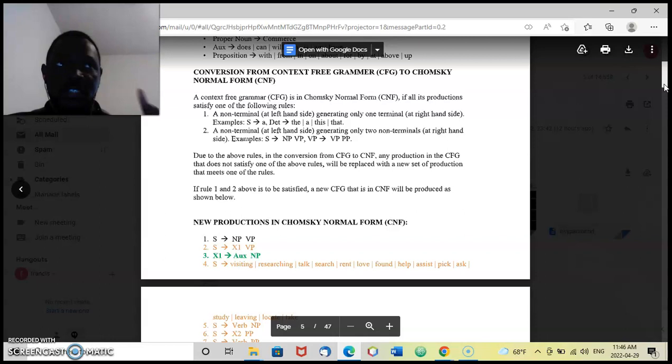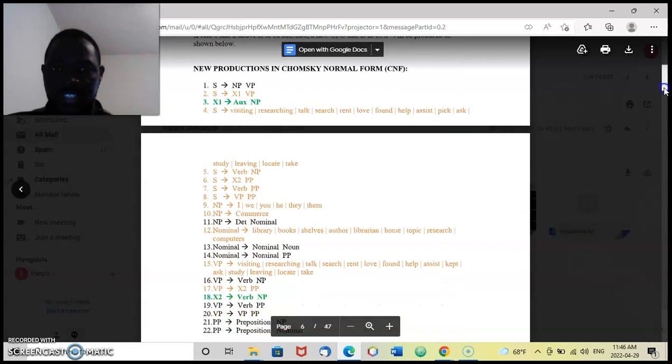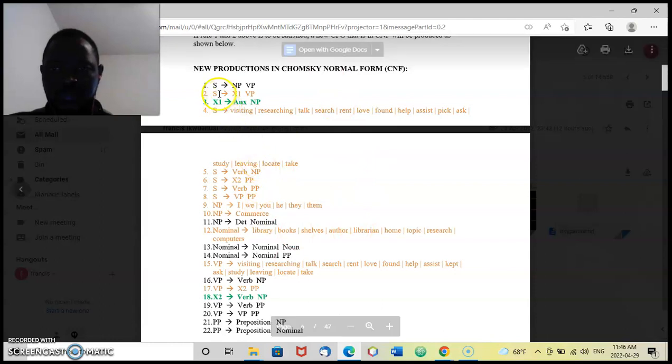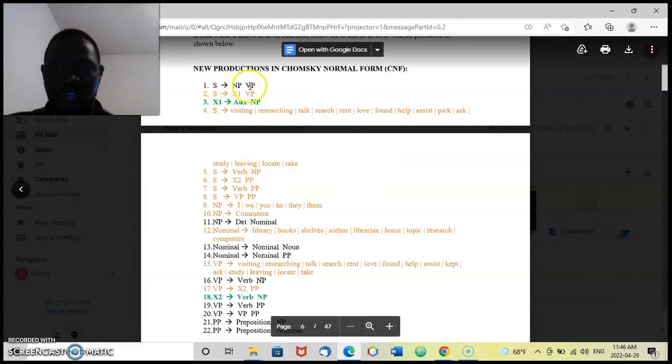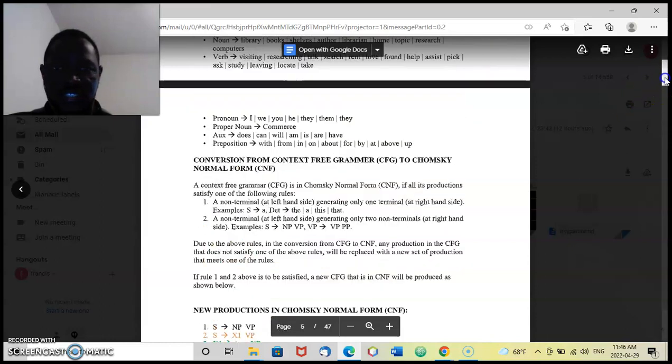To get the grammar into CNF format I had to make some changes, and this is the new CNF I came up with. The ones in black are untouched, because they obey the CNF rules I stated above.